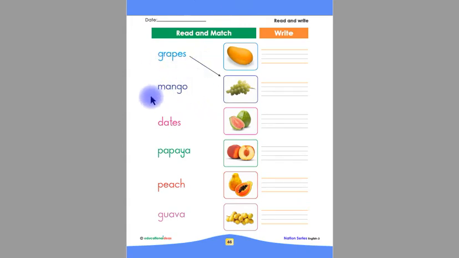Grapes, mango, dates, papaya, peach, guava. Children, you have to match all these fruit names with its pictures and then you have to write these fruit names in between these 4 lines by yourself. You have to write mango, grapes, guava, peach, papaya, dates.